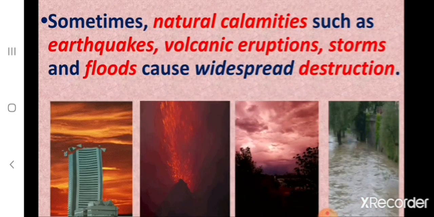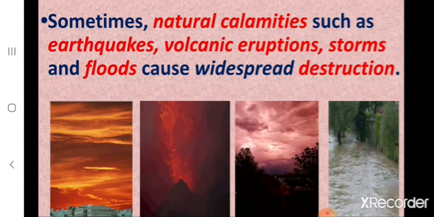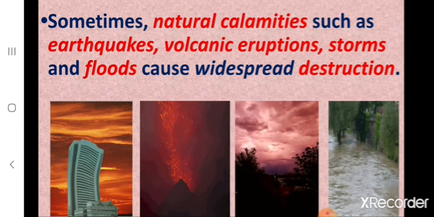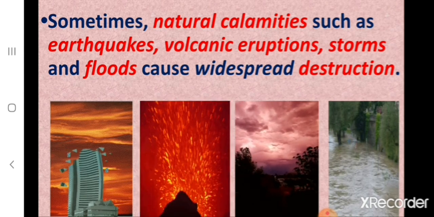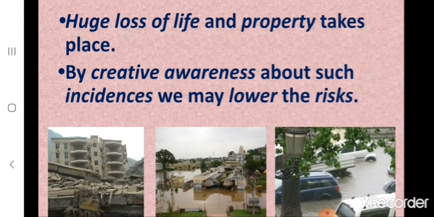Children, can you name some natural calamities which cause widespread destruction? Sometimes natural calamities such as earthquakes, volcanic eruptions, storms and floods cause widespread destruction. And what happens because of natural calamities? There is huge loss of life and property that takes place. So, how can we avoid such incidences? By creating awareness about such incidences, we may lower the risks.